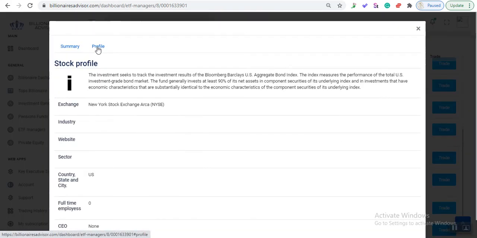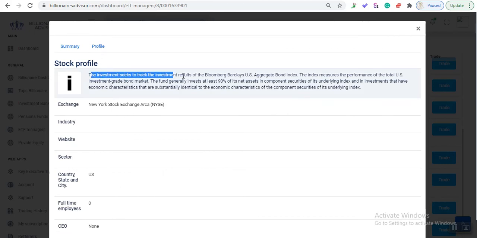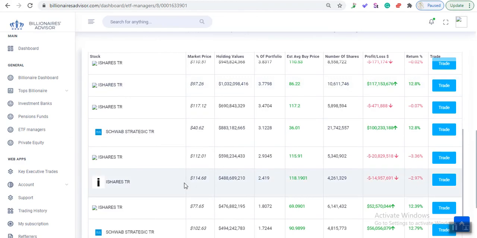for those of you who would like to have bonds in your portfolio, you could see here the investment seeks to track the investment results of the Bloomberg Barclays US Aggregate Bond Index. Okay, so you have direct exposure to the bond market without owning the actual bonds. All right. So if you like this, of course, they bought it at 118. It's at 114, of course, so that's a good price from where they bought it.